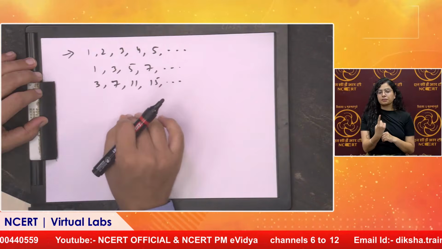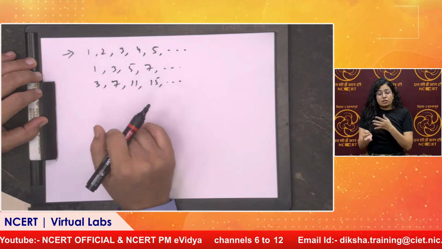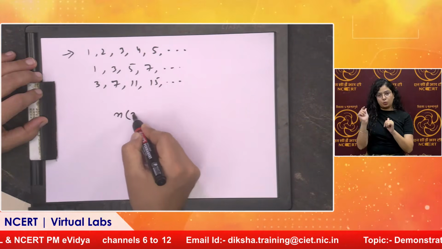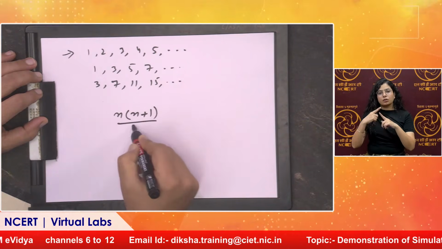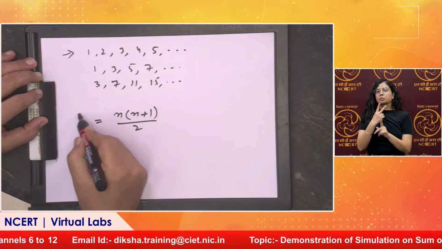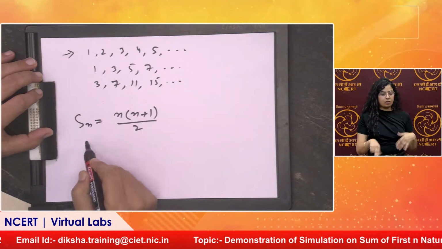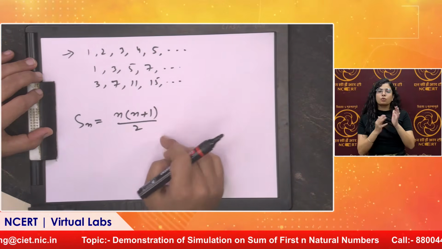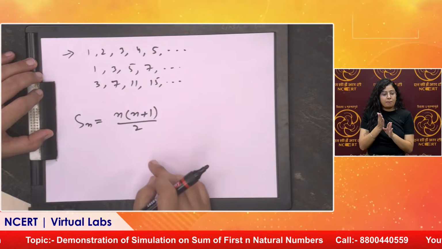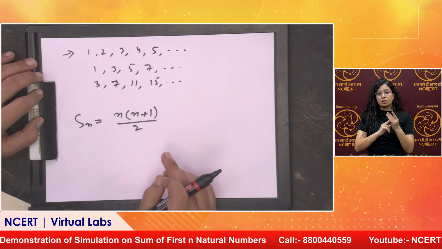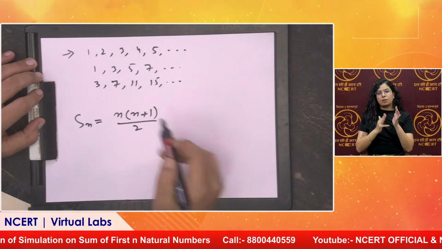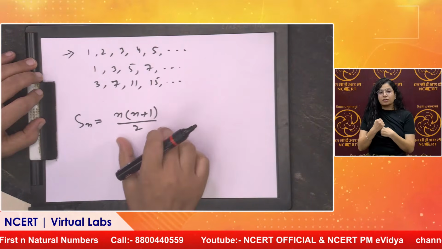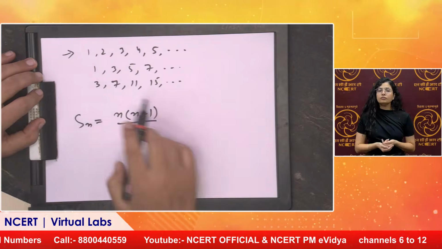So today we are going to talk about how to generate a formula, which is actually n into n plus 1 divided by 2. This is the sum of the first n natural numbers. So we will see how to generate this formula. This formula was given in the early 18th century by a German scientist, Friedrich Gauss. So we will generate this formula. Today we are going to learn through the simulation.